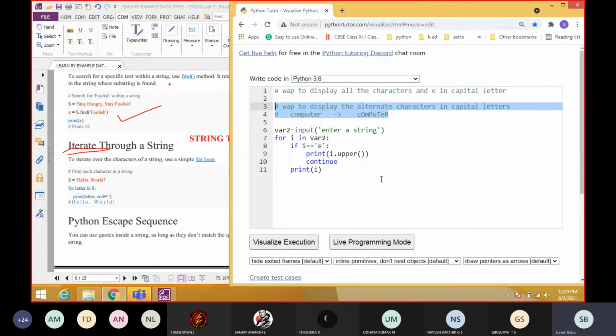So we have to process every character, but we have to do it alternately. First character small letter, next one capital letter, like this. Even if you give input with everything in capital letters, it should produce like this. First character small letter, next capital, like that it should produce alternately. Understood, everyone?